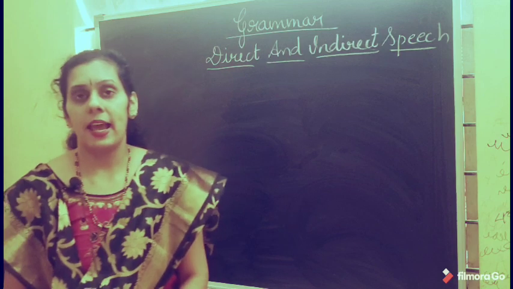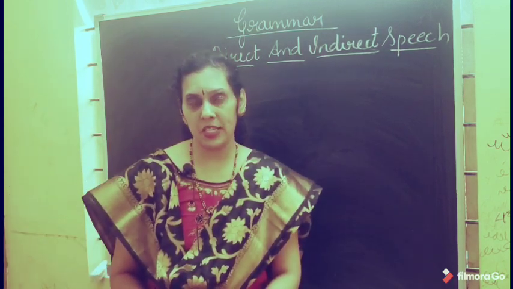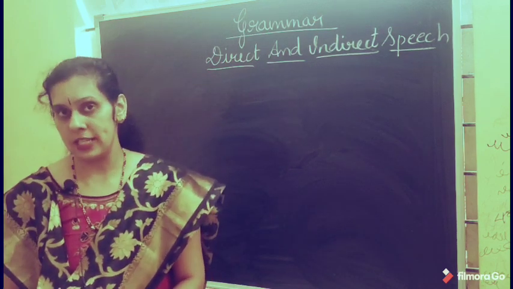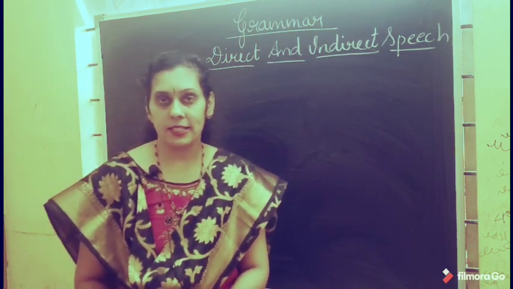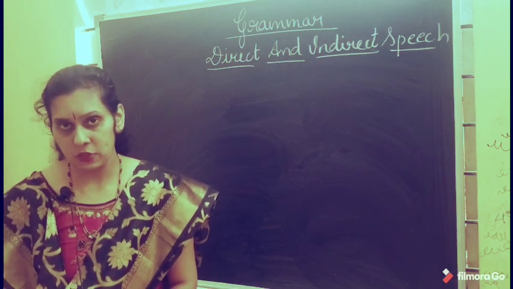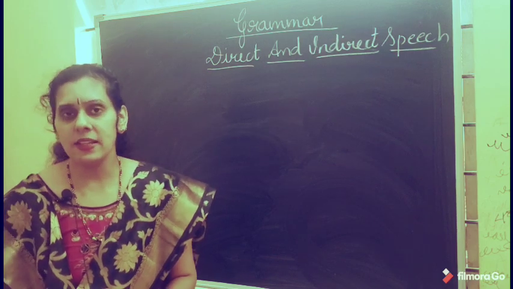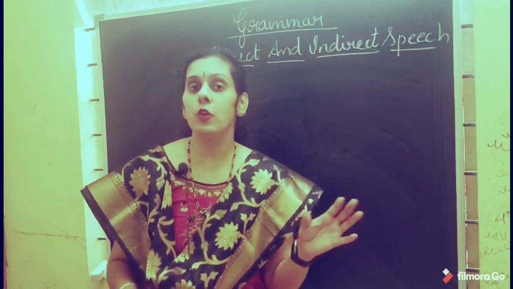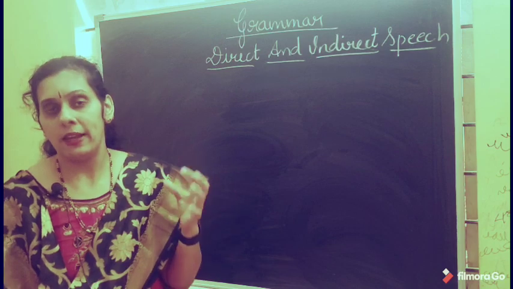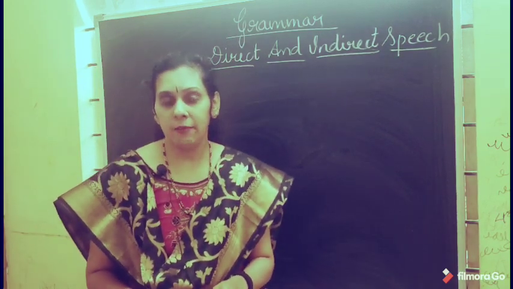In the previous class, I discussed how to change sentences from direct speech to indirect speech based on different types of tenses. Now, in this class, let us discuss how to change sentences from direct speech to indirect speech based on changes in the time and place. Changes in the time and place means that when you get a few words which mention the time and which mention the place, then there are a few changes. Let me show you one.